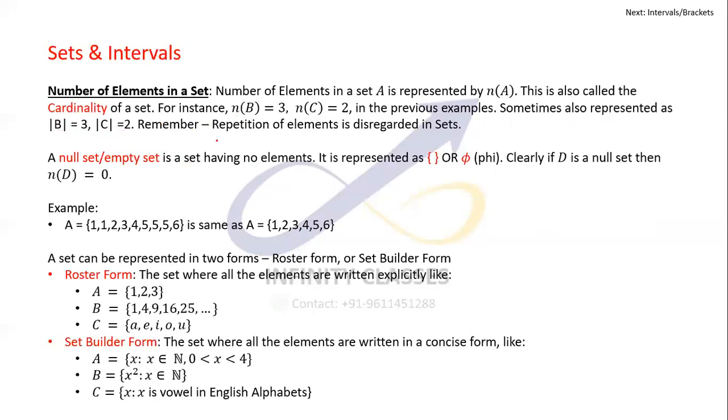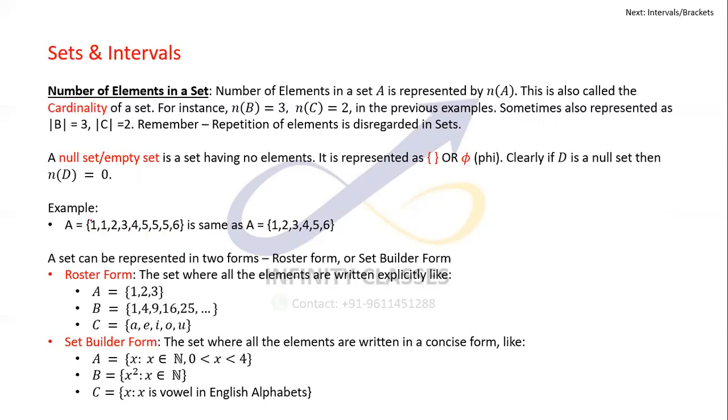Repetition of elements is disregarded in sets. I'm again repeating it, and I have given one example here. This is the set A: 1, 1, 2, 3, 4, 5, 5, 5, 6. So 1 is repeated twice and 5 is repeated thrice, but this set will be exactly the same as 1, 2, 3, 4, 5, 6.